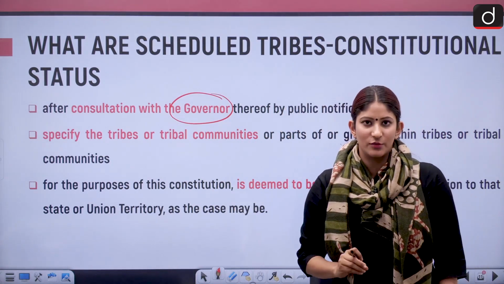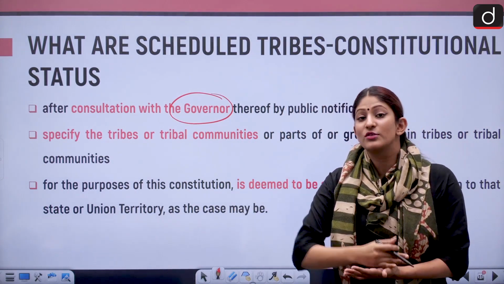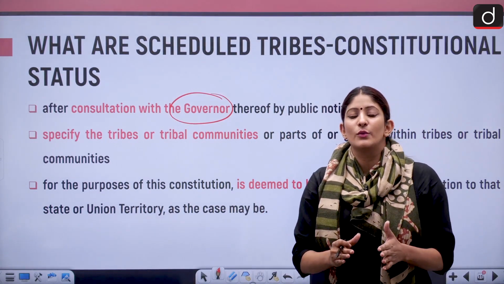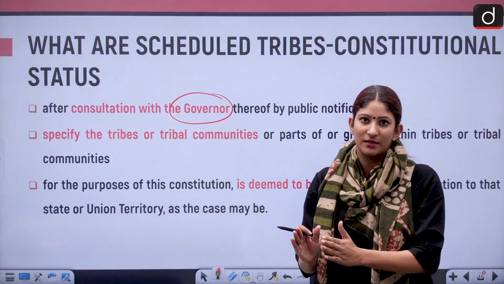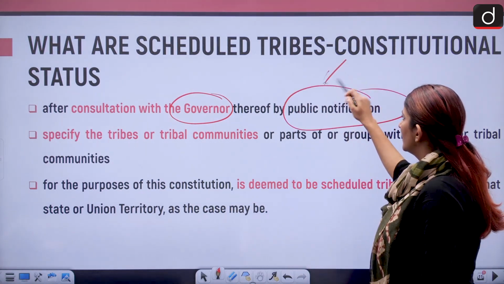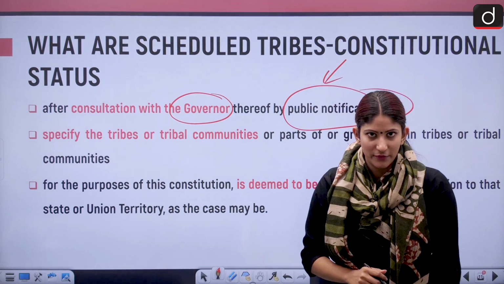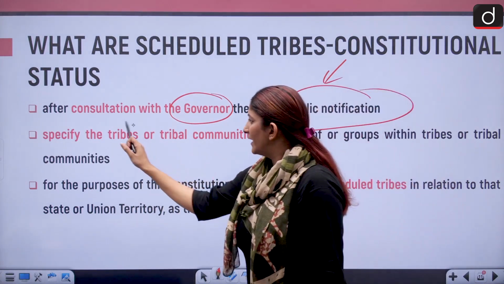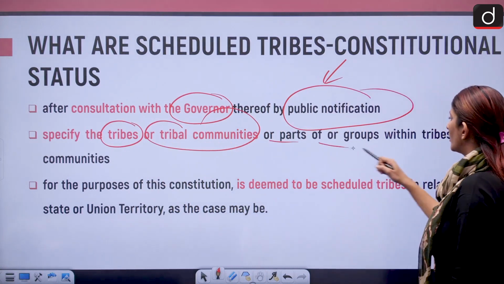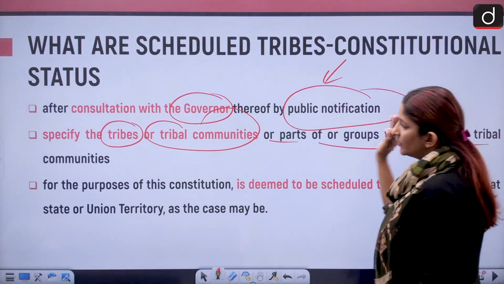Important factual points to be taken from here. The president has to consult with the governor. That means the president has to consult with the state government. After consultation, the president has to give a public notification to specify the tribes or tribal communities or parts of or groups within tribes or tribal communities.